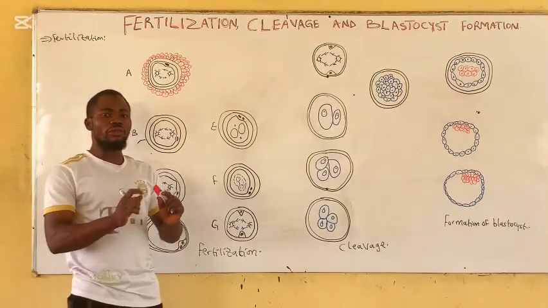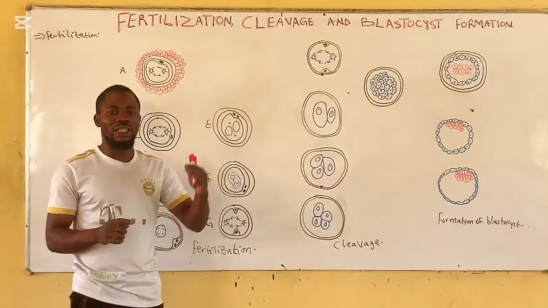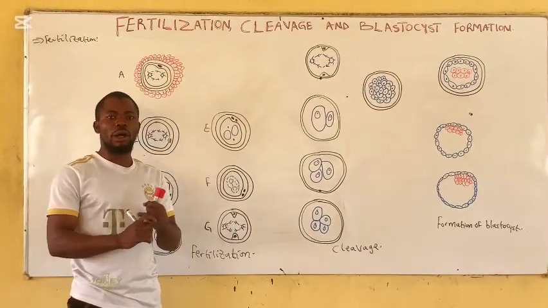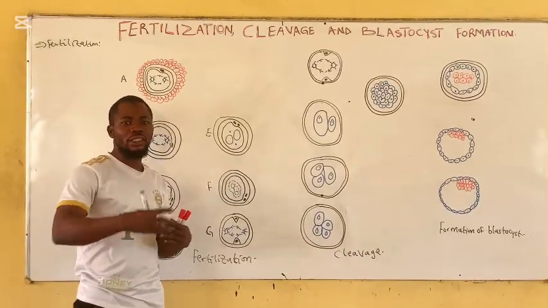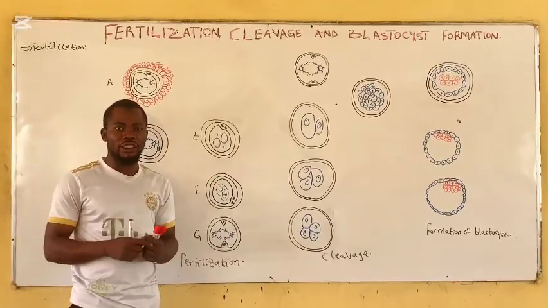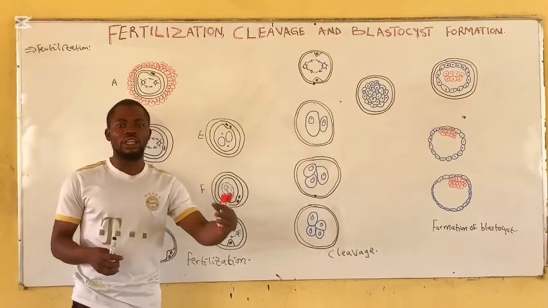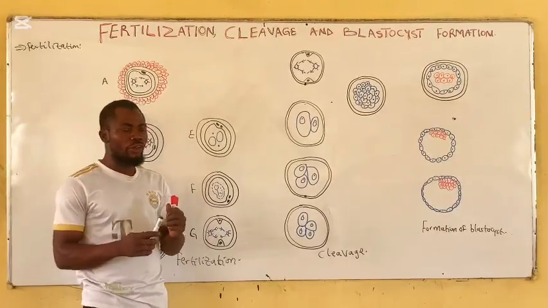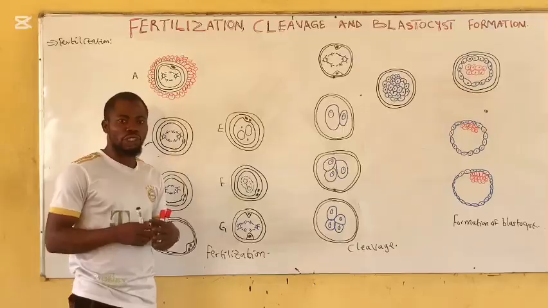But before fertilization occurs, there are things that are very important for us to know, such as the movement of the sperm cells, the ability of the sperm cell to break the barriers that surround the oocyte, and also the reactions that occur between the sperm cells and the barriers that surround the oocyte. The first one is the motility, or the movement, of the sperm cell.